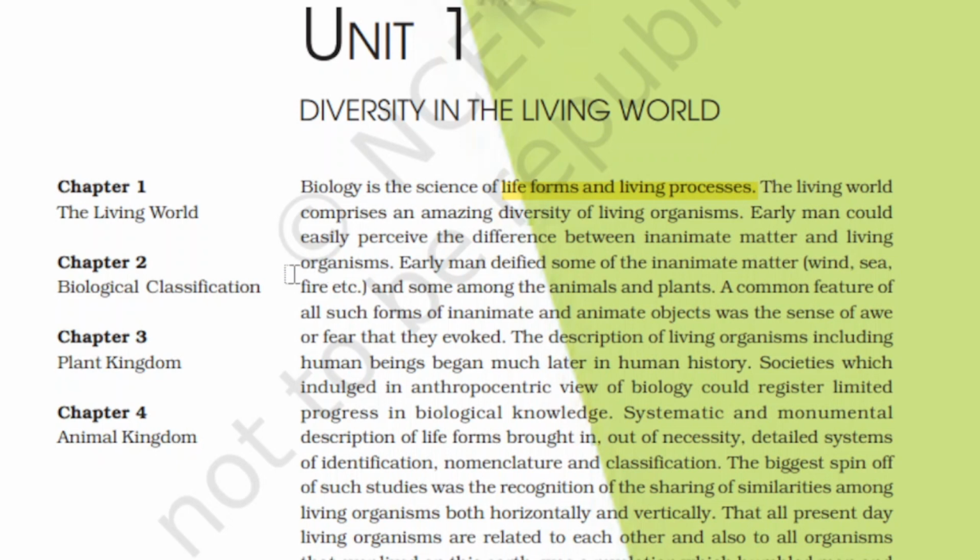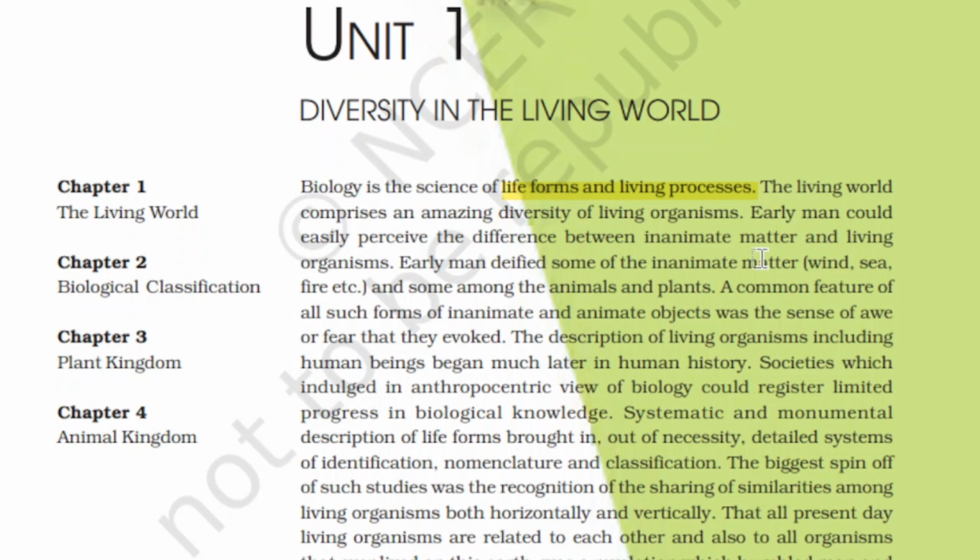Early man could easily perceive the difference between inanimate matter and living organisms. So early man could easily differentiate between living and non-living. Early man also grouped some of the inanimate matter, like wind, sea, fire, because they don't have any kind of life, and some among the animals and plants.